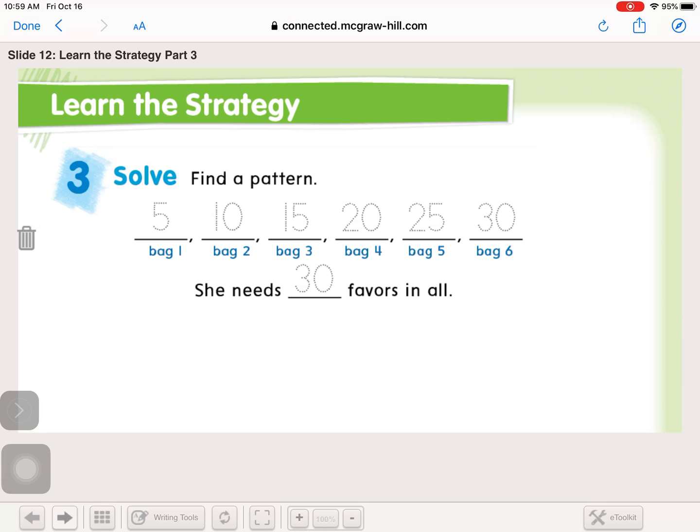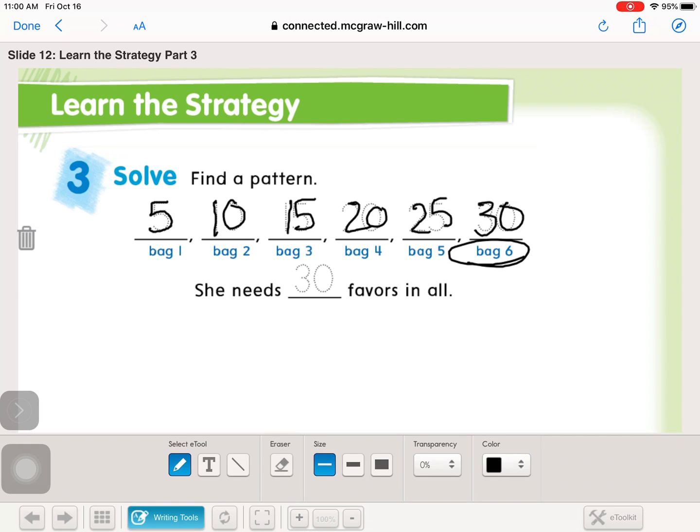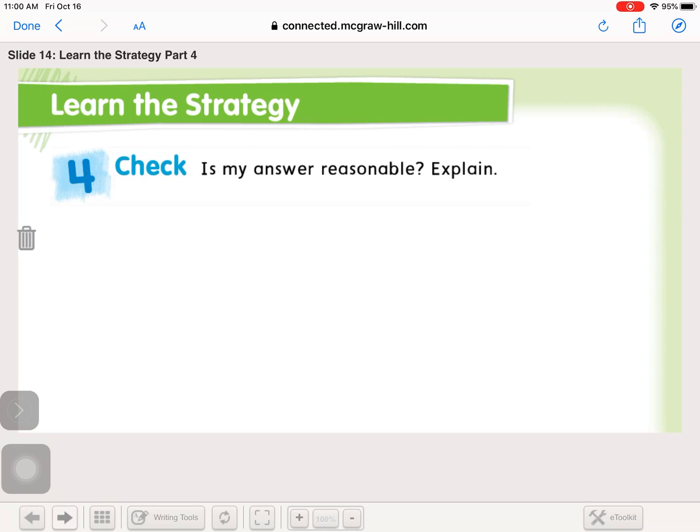So just like I did, they drew out these lines here, right? Bag 1, bag 2, all the way to bag 6. And it told us that there was 5 favors in each one. So 5, 10, 15, 20, 25, 30. We're just counting by 5s, right? And in bag 6, we end up with 30 favors in all.